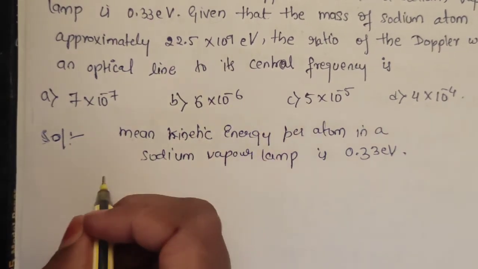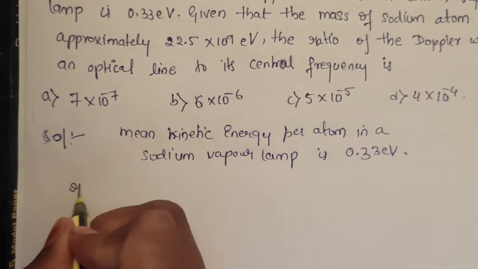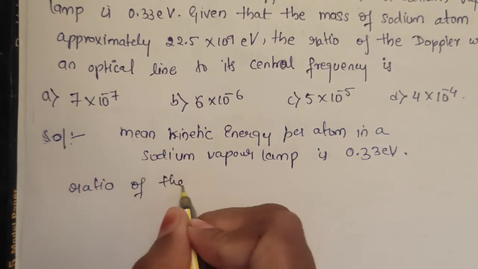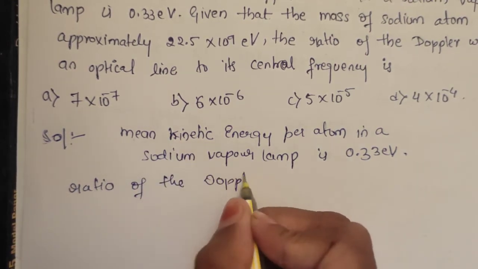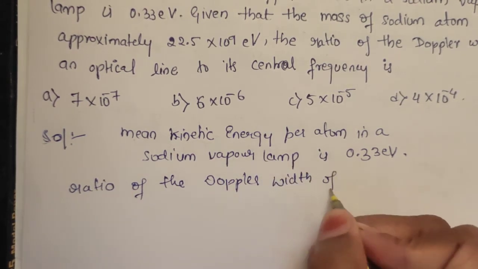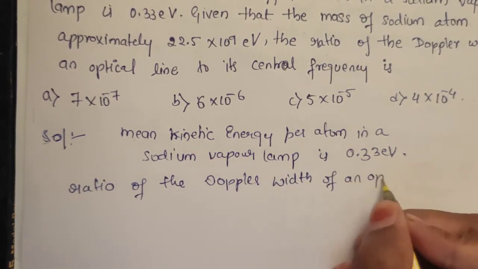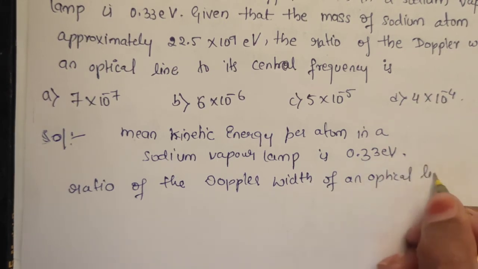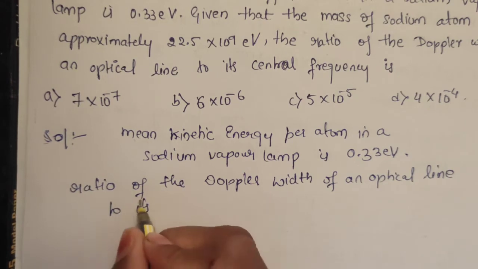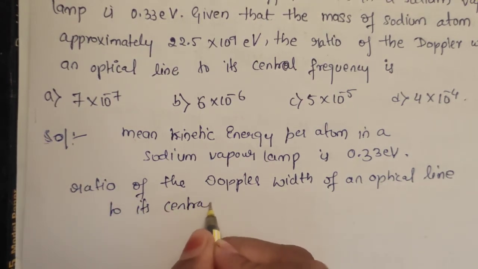And now they are asking us the ratio of Doppler width of an optical line to its central frequency.